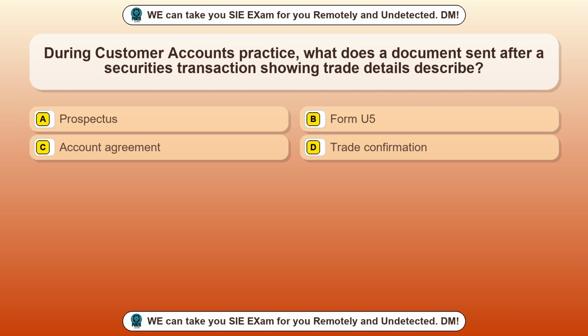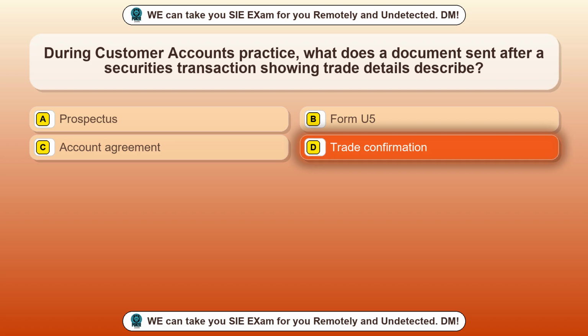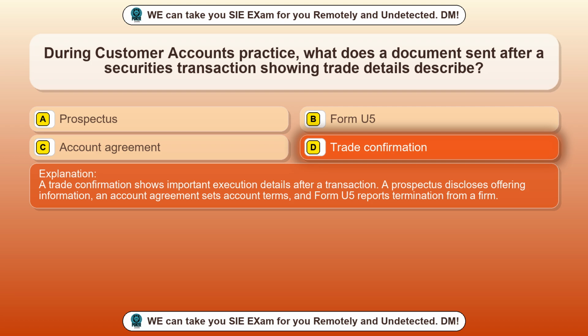Question 89. During customer accounts practice, what does a document sent after a securities transaction showing trade details describe? Option A, prospectus. Option B, Form U5. Option C, account agreement. Option D, trade confirmation. The correct answer is option D, trade confirmation. A trade confirmation shows important execution details after a transaction. A prospectus discloses offering information, an account agreement sets account terms, and Form U5 reports termination from a firm.